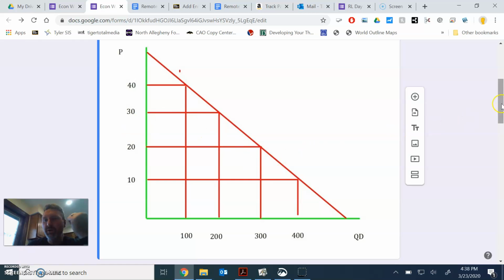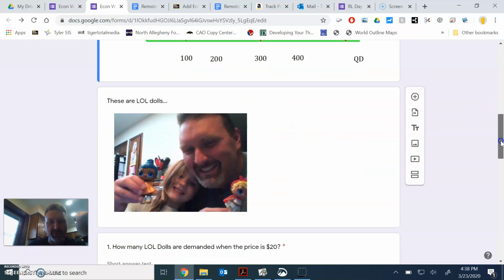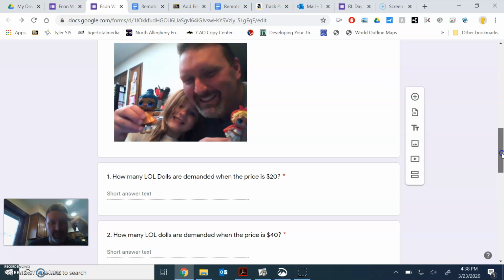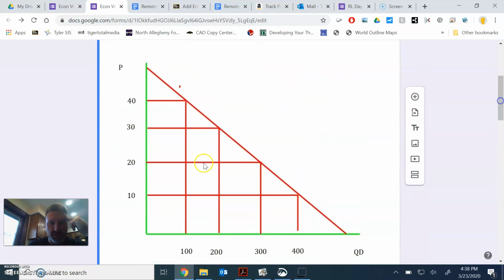Okay, so question one said something along the lines of, how many LOL dolls are demanded when the price is $20? All right, so when the price is $20, here's the price right here. All you do is come all the way over, run into the demand curve, and then come down to 300. It's not 100, it's not 200, it's 300. Two of you got that incorrect, so just to go over that point.